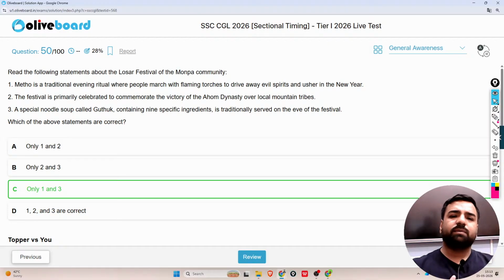Earlier it used to happen that we took just 7 to 8 minutes to complete the whole GS section, but now the questions might be tricky, statement wise, or long questions might be asked so that you use the time related to the question only. Obviously I am preparing the test for you in a manner that you can attempt it and in the examination you won't find anything new. So that's all from my end.